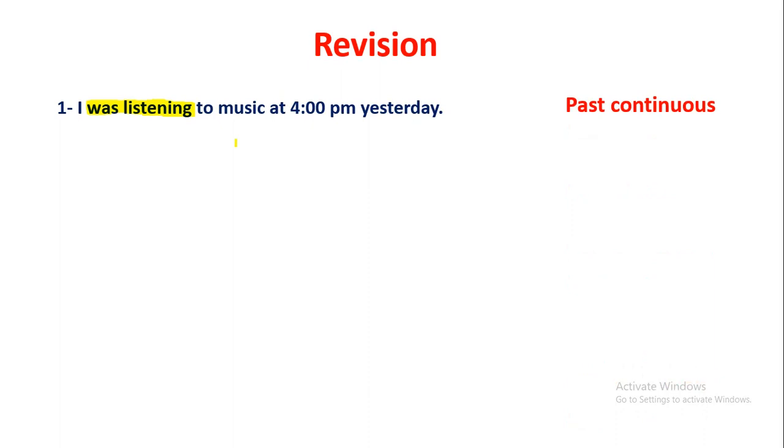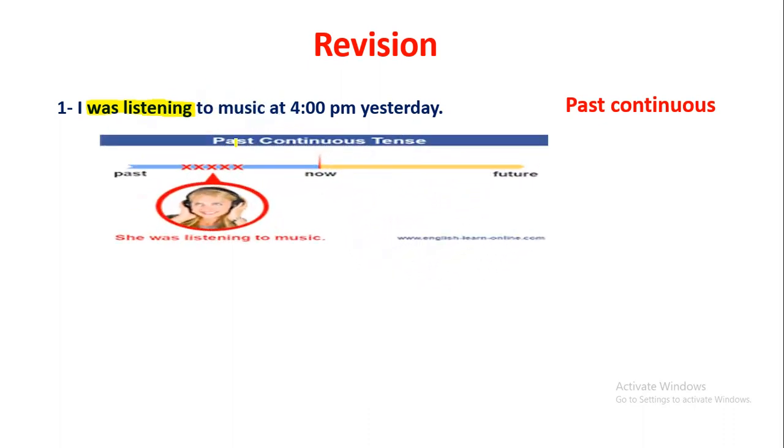Now, the past continuous here, as you know, consists of was or were plus listening, if you still remember. And here, look at this diagram. If you notice, this area is for the past tense. Here we have the verb. The verb happens the first time, the second, and it is going on, as you notice here. So it is an action that was going on in the past.